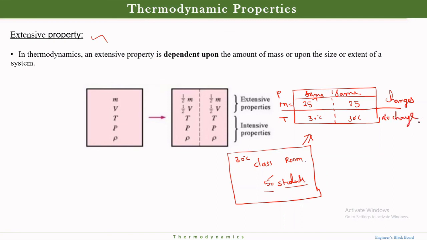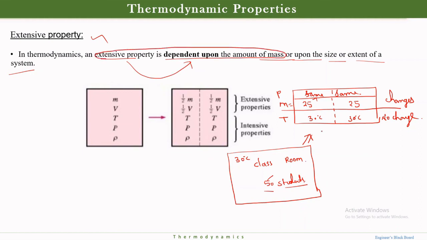Now I will tell you what an extensive property is. In thermodynamics, an extensive property depends upon the amount of mass or size of the system. Extensive property depends on the mass. This is a very important point.